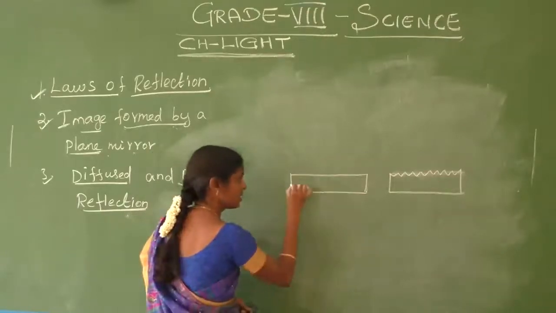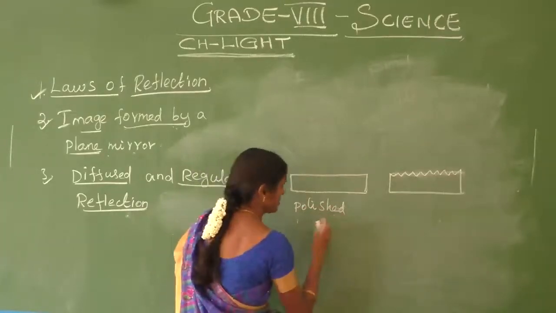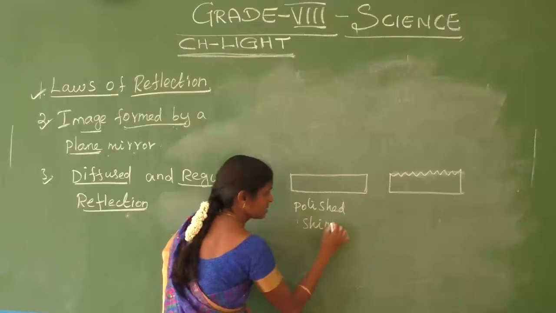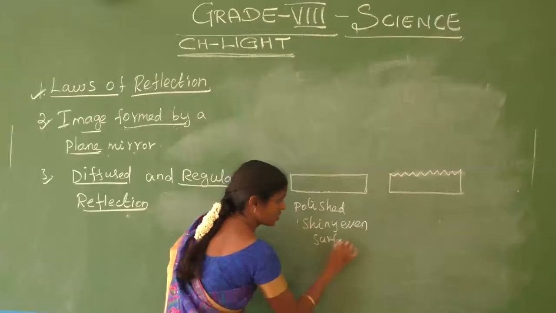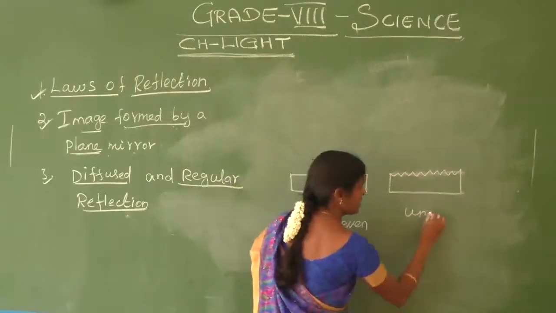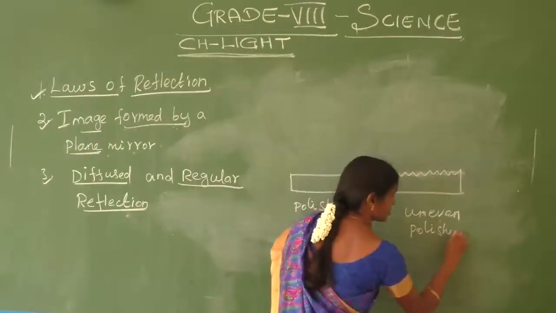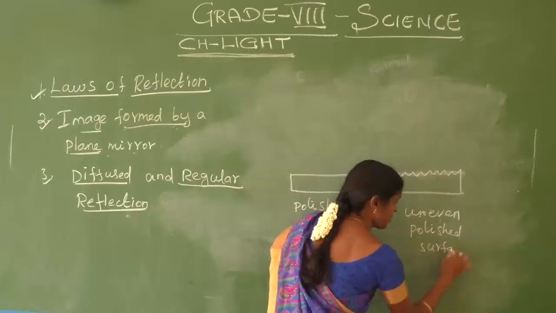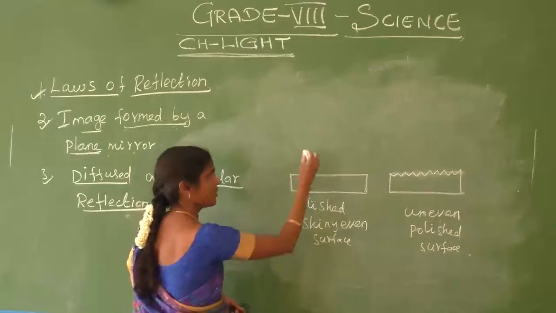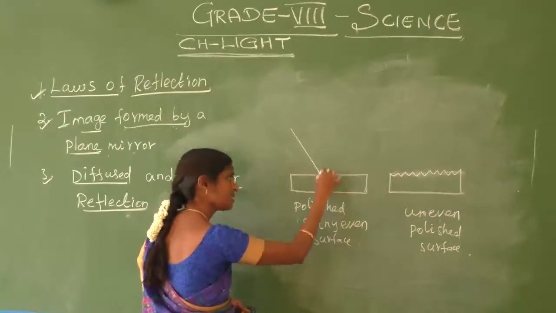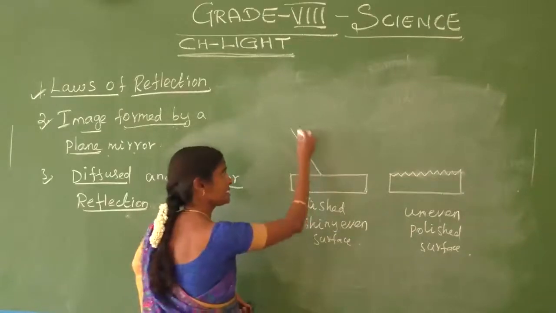This is the polished, shiny, even surface of an object, and this is the uneven polished surface of an object. Okay, see here, first we pass the light rays in parallel.